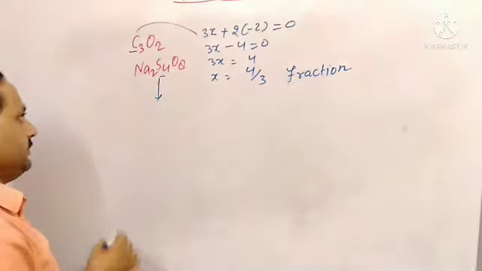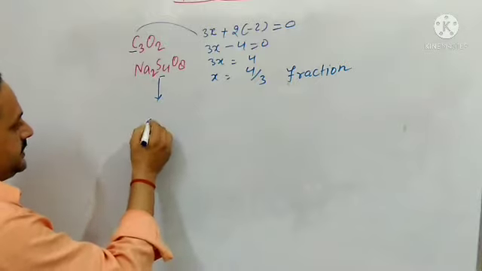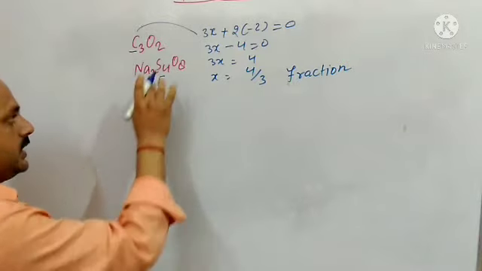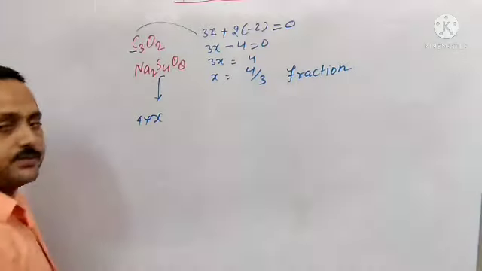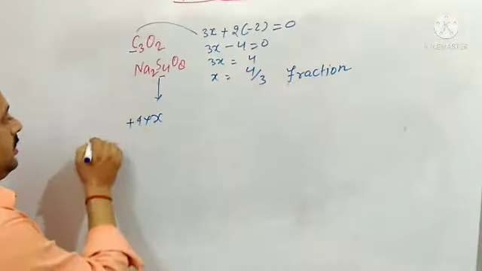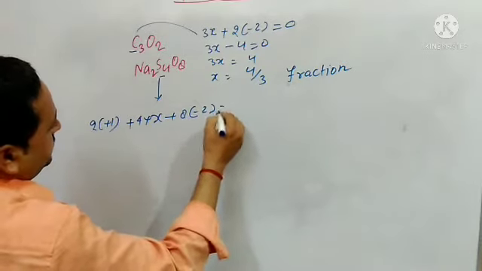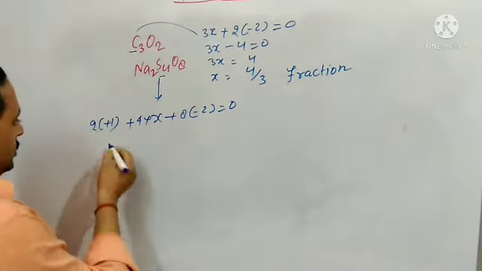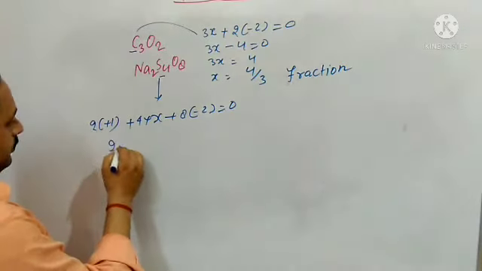The oxidation state of sulfur. So let the oxidation state of sulfur be X, 4 into X. You know why I multiplied by 4? Because the number of sulfur is 4. Sodium metal is 2 and its oxidation state is +1. I will write like this, and here the number of oxygen is 8 and the oxidation state is -2. So here 2 plus 4x minus 16 equals 0.